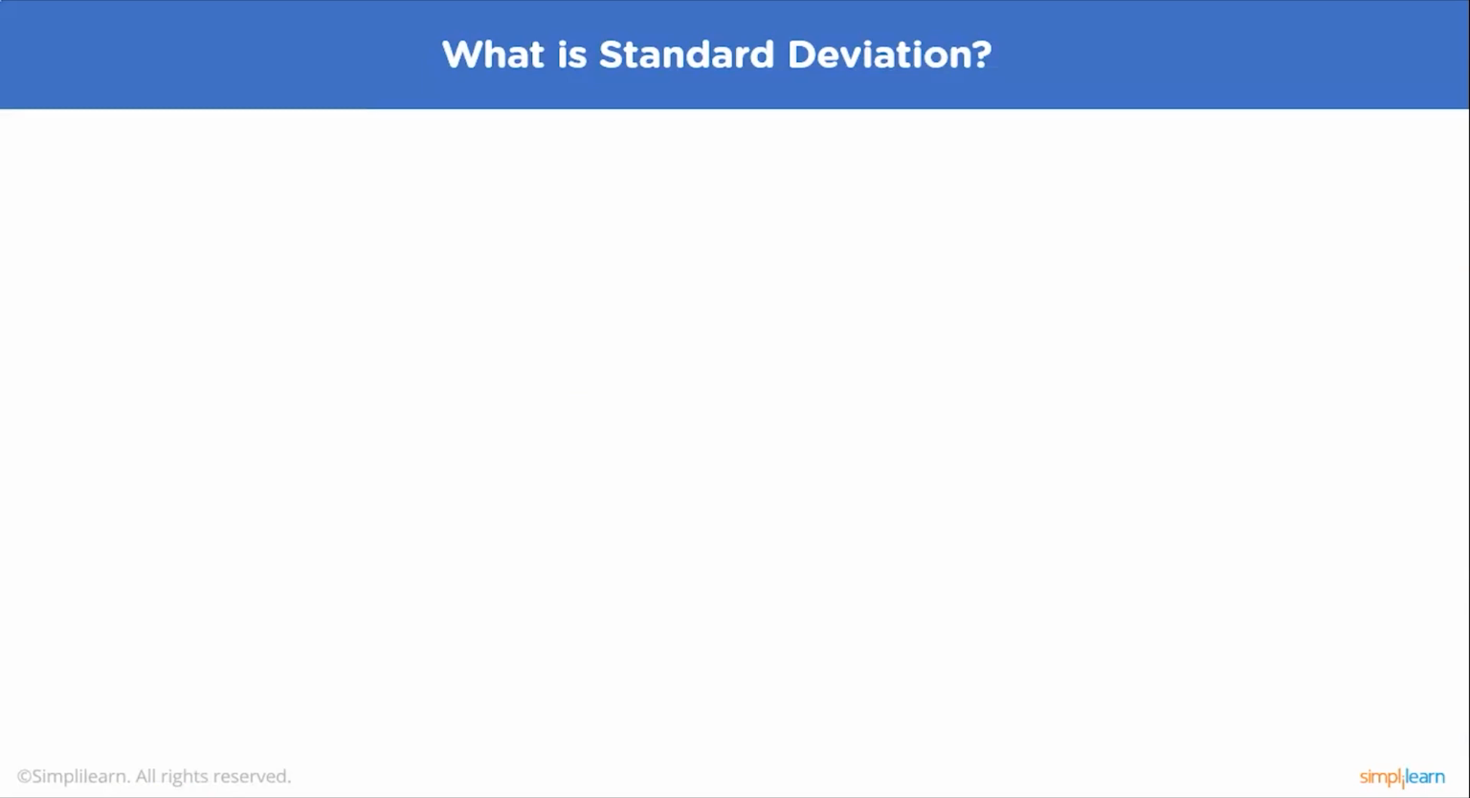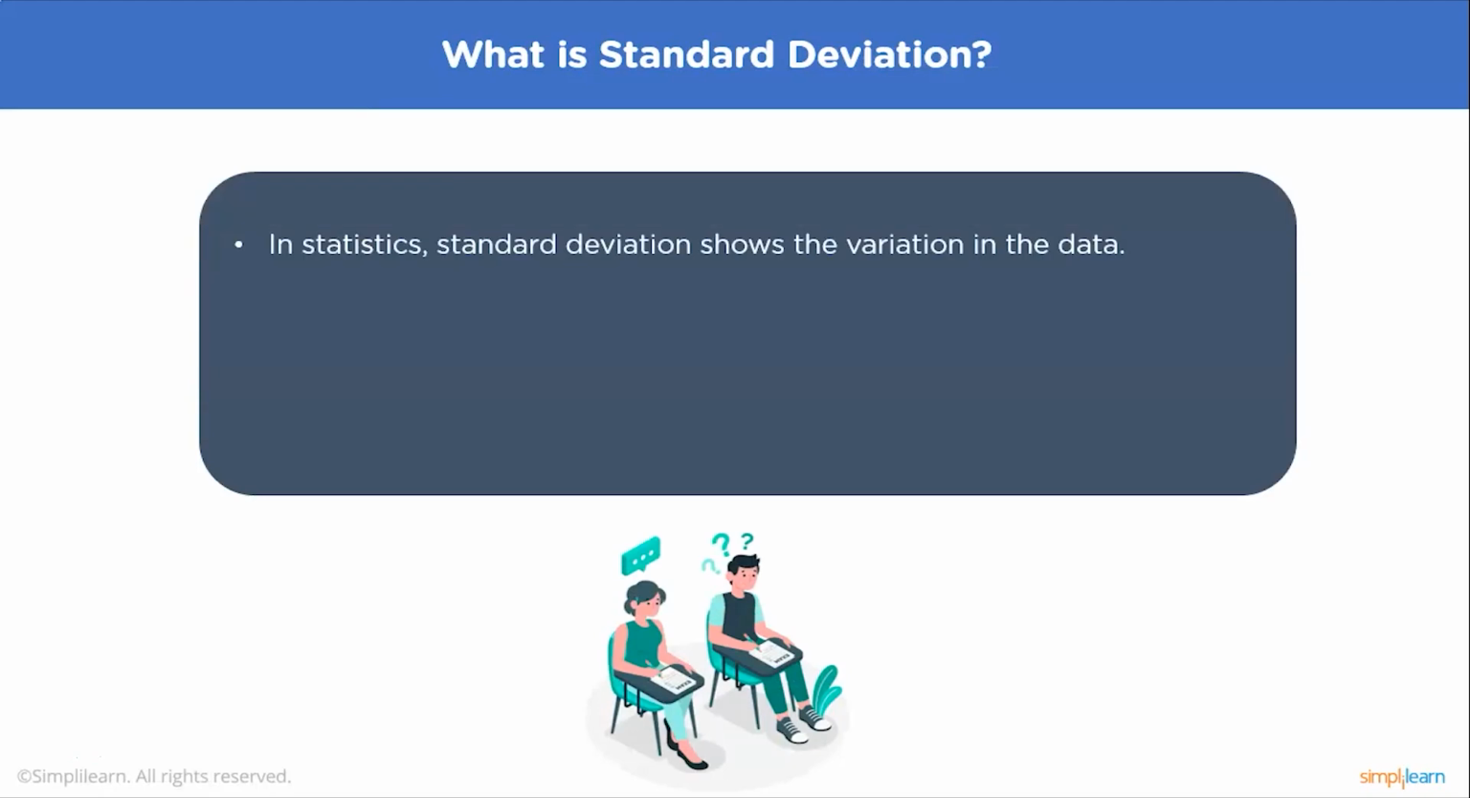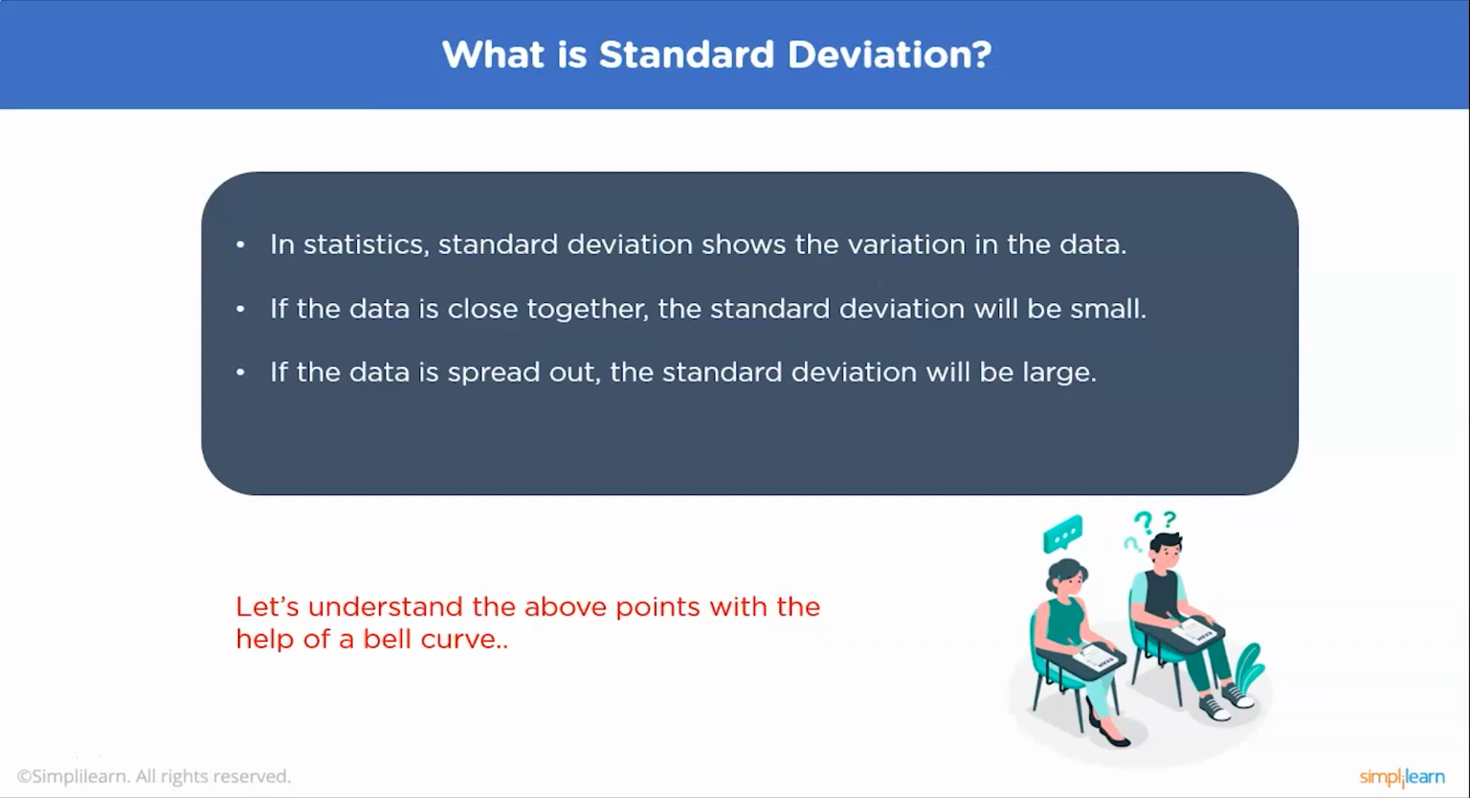Now that we have discussed all the terms related to statistics, let's move on to standard deviation. So, what is a standard deviation? In statistics, a standard deviation is a statistic that measures the dispersion of a dataset relative to its mean. The standard deviation is calculated as the square root of variance by determining each data point's deviation relative to the mean. If the data is close together, the standard deviation will be small. And if the data is spread out, the standard deviation will be large.